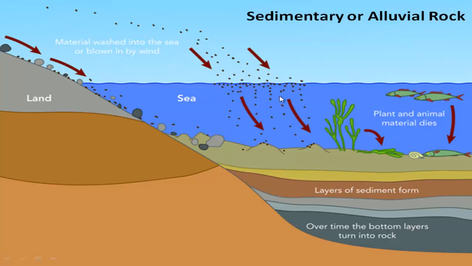Then they gather at the bottom of the sea, and on those small pieces of igneous rock, the body parts of dead plants and animals also gather in layers. In this way they form a sediment, and due to different chemical reactions at high temperature and pressure, because under the sea water there is pressure of water, these layers of sediment gradually transform into hard rock.